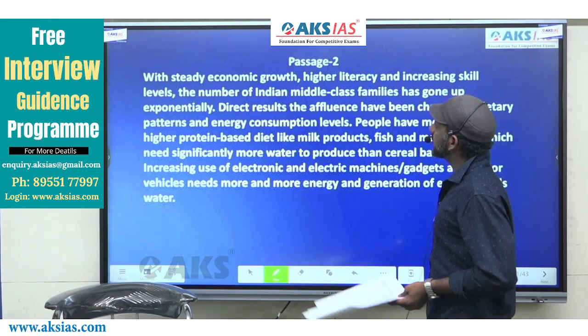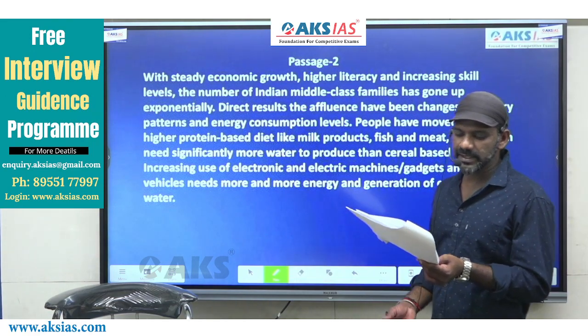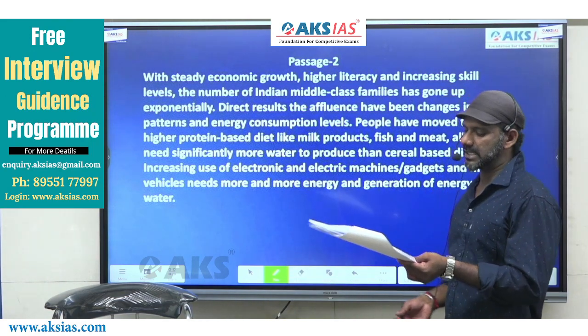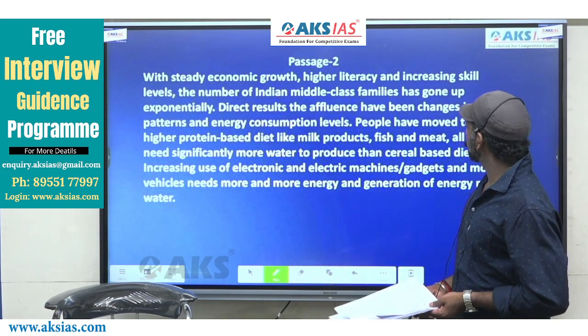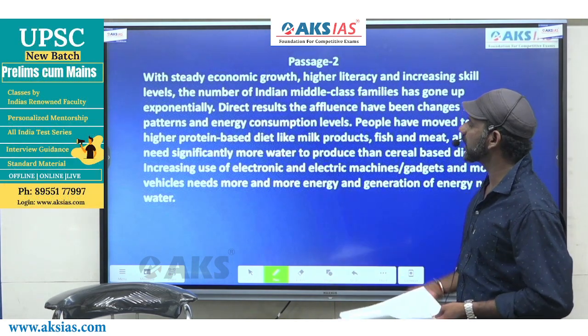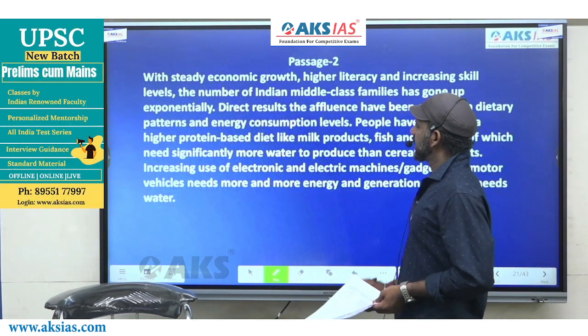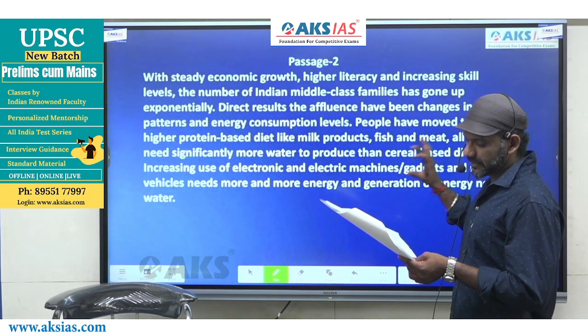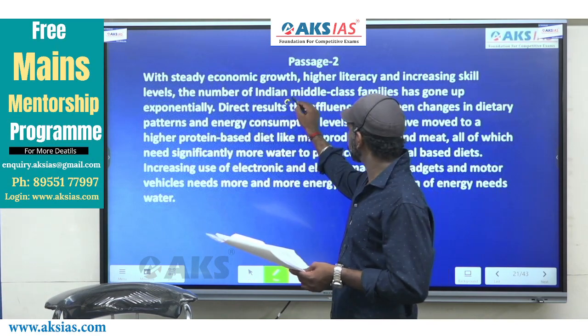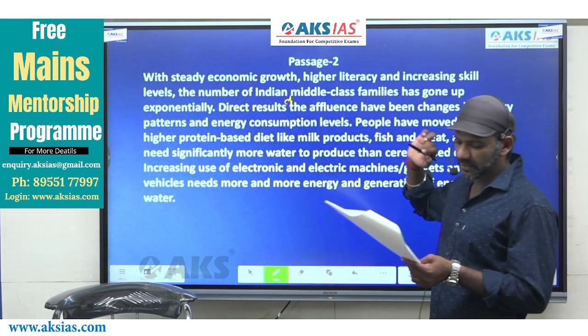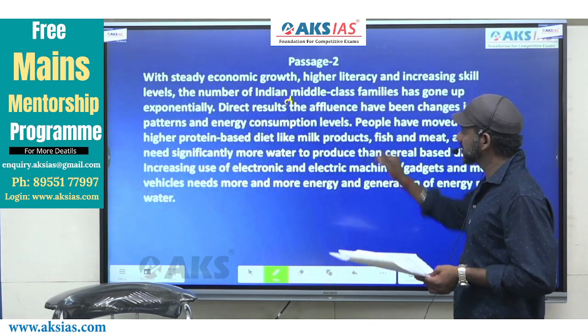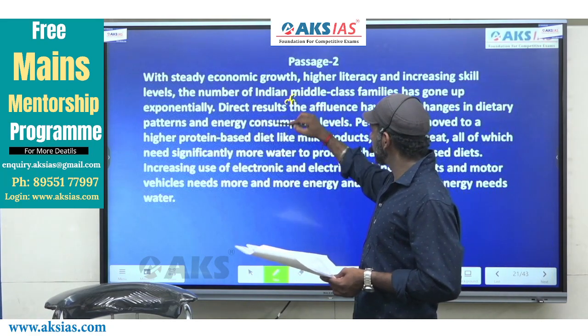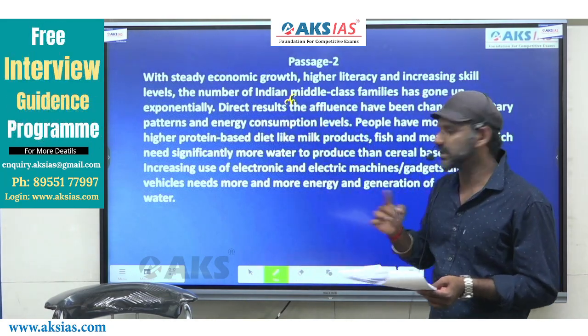With steady economic growth, higher literacy and increasing skill levels, the number of Indian middle-class families has gone up exponentially. Direct results of the affluence have been... If a word is missing, you can't get the flow of the sentence.